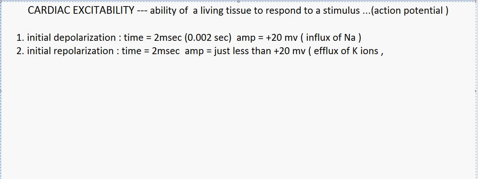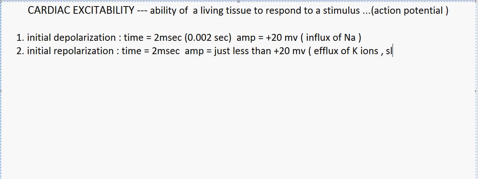And simultaneously, the fast opening of the sodium channels. We know that during the initial depolarization there is a lot of influx of sodium ions due to the fast opening of the sodium channels, but at the stage of initial repolarization this fast opening of sodium channels will slow down.